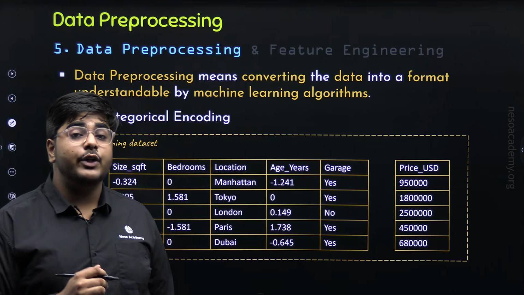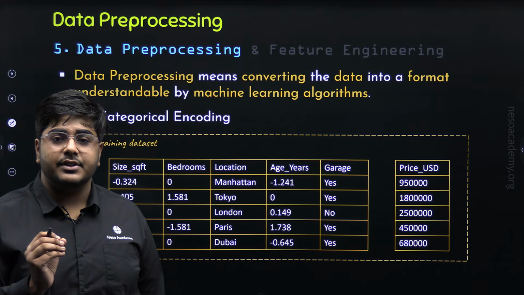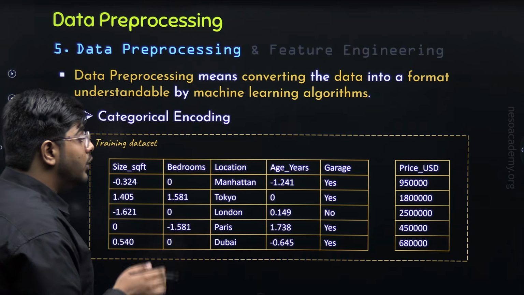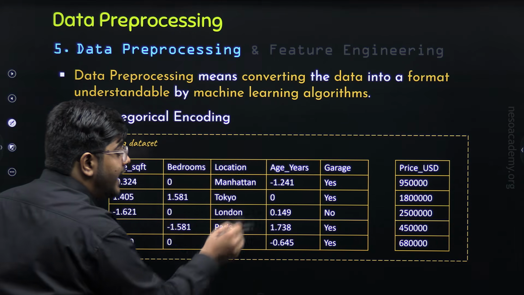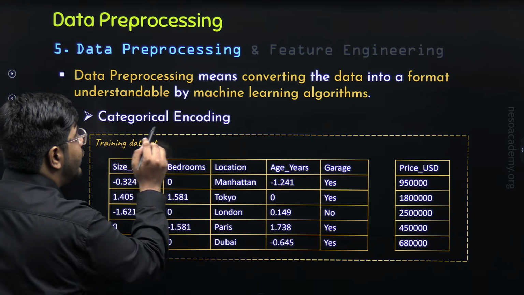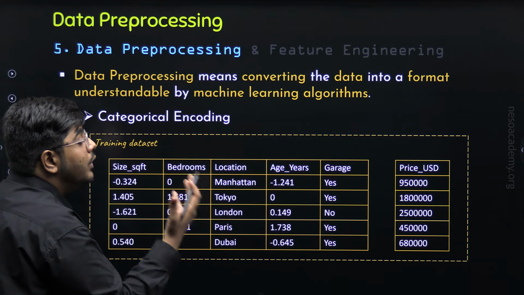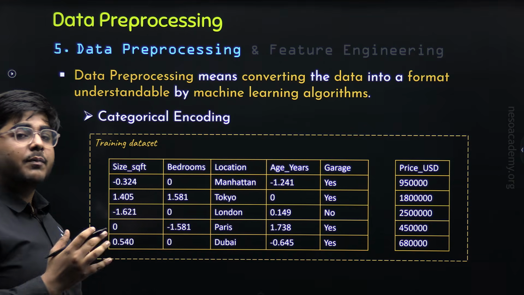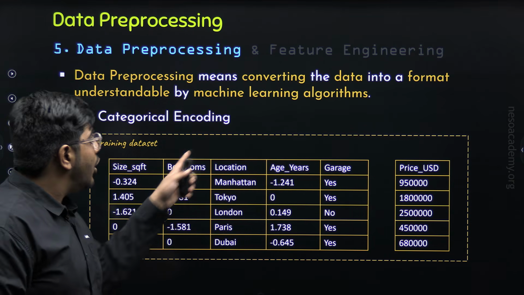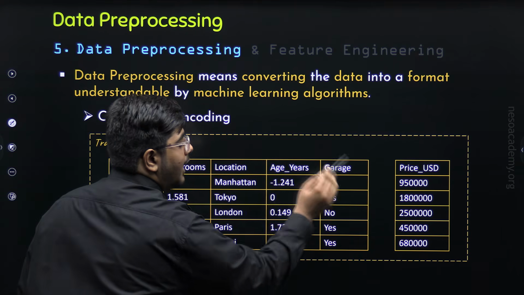As I have already explained earlier, machine learning algorithms cannot understand text. They can only understand numbers. That is why we need to convert, or encode, these text values into numbers. And that is known as categorical encoding: encoding of categorical columns into numbers. So now we will perform categorical encoding on the garage column as well as on the location column. First, we will start with the simple column, that is garage.